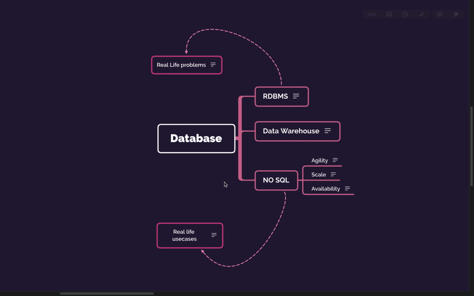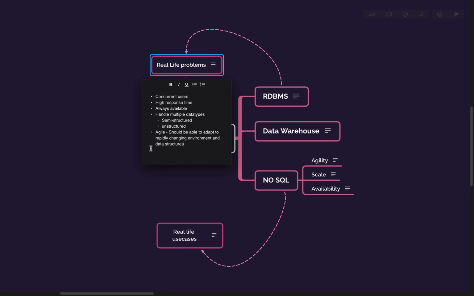So we need to look into that aspect as well. But there are certain NoSQL flavors which can be scaled horizontally infinitely. Theoretically, it is very theoretical, but still you can infinitely horizontally scale without any drop in the response time. So NoSQL databases can give you agility, scale and availability. We will discuss these in a bit.